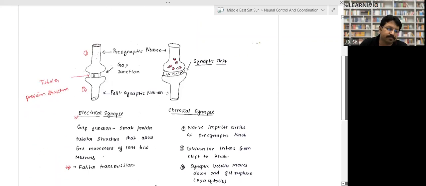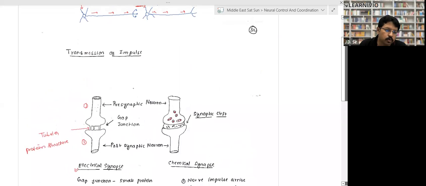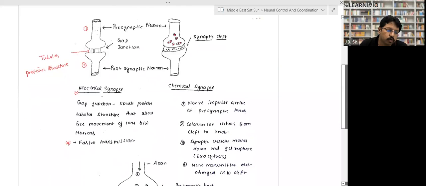So there are two ways. This area is called the synapse, and there are two kinds of synapse: first electrical synapse and then chemical synapse. In electrical synapse, the flow of information is very fast. That's why these synapses or junctions are found only in the brain, and they are basically called gap junctions, right? So electrical synapses are known by one more name, gap junction.